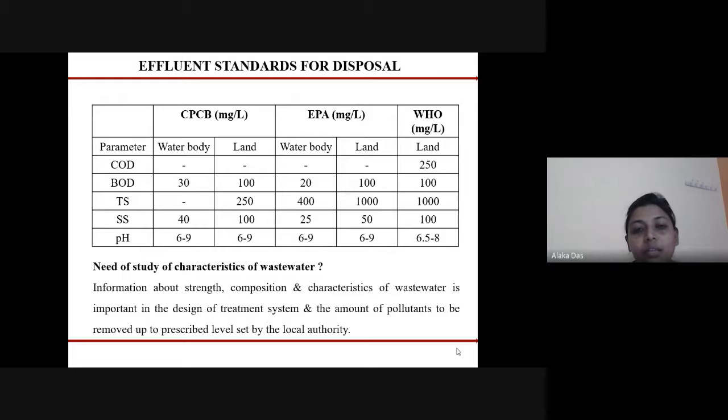For pH, we can see that for water body, generally the pH should be between 6 to 9, and for land also it is 6 to 9. As per WHO, it is 6.5 to 8.